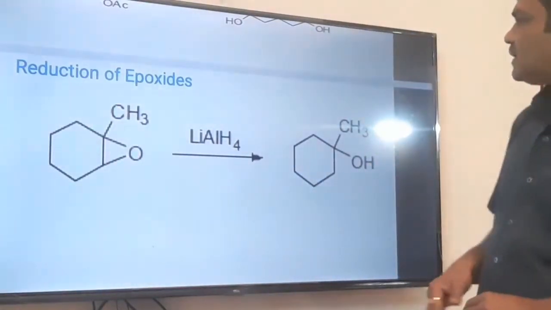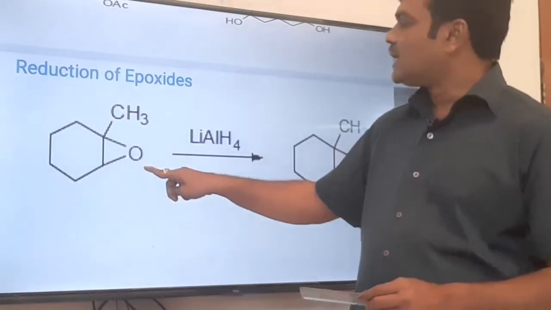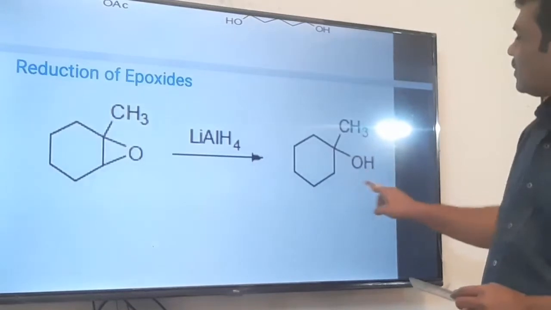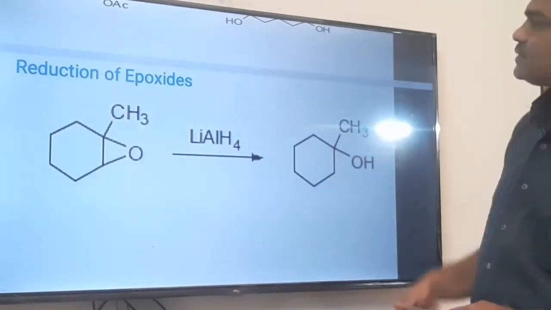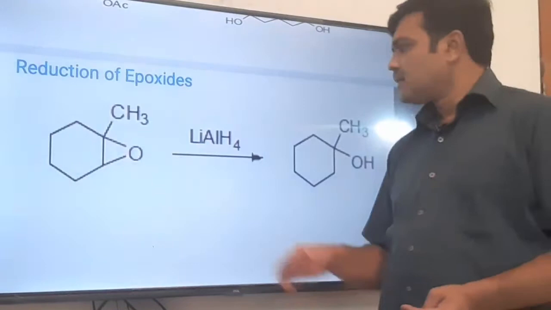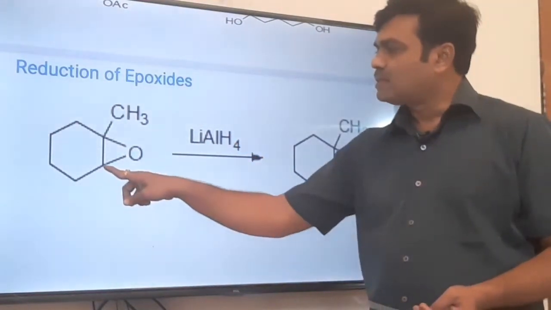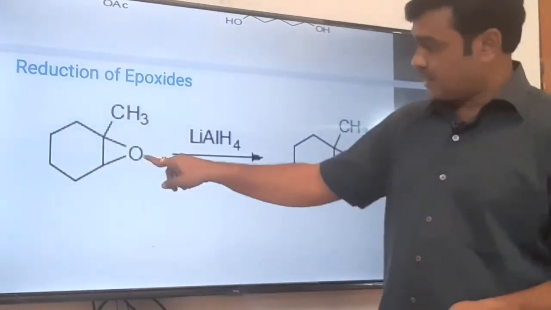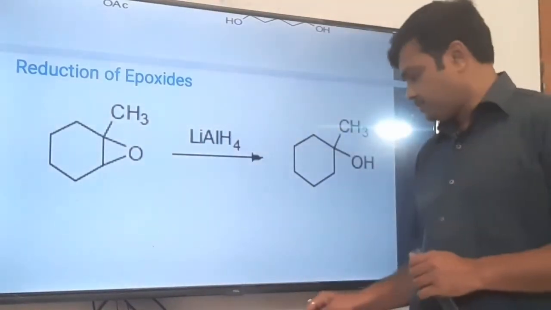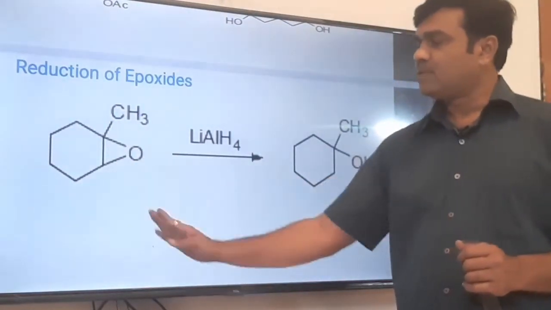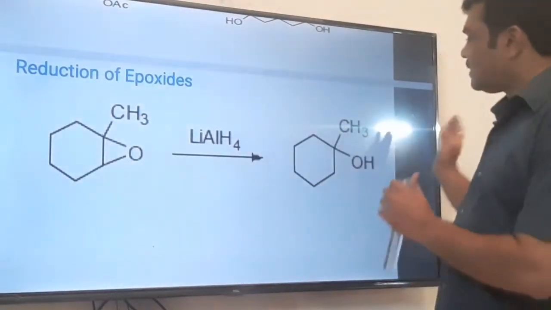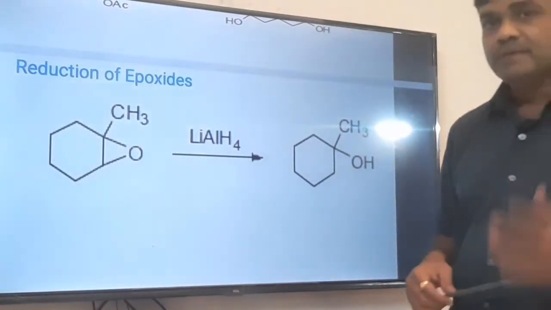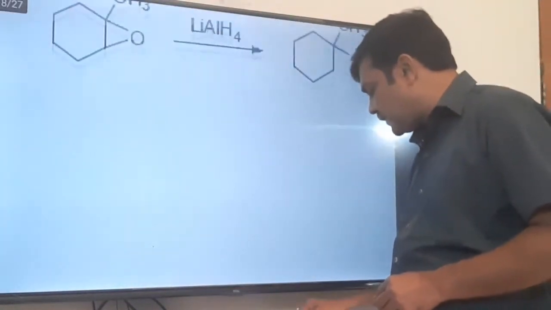You can clearly see here that the epoxide ring opens from the less substituted side, and in the final product the OH group is attached to the more substituted side. The reason is again the same, that the hydride ion goes to the carbon on the less substituted side and not the more substituted side. So this is very, very important, that the epoxide ring opens from the less substituted side, and we get the alcohol in which the OH group is attached to the more substituted side.